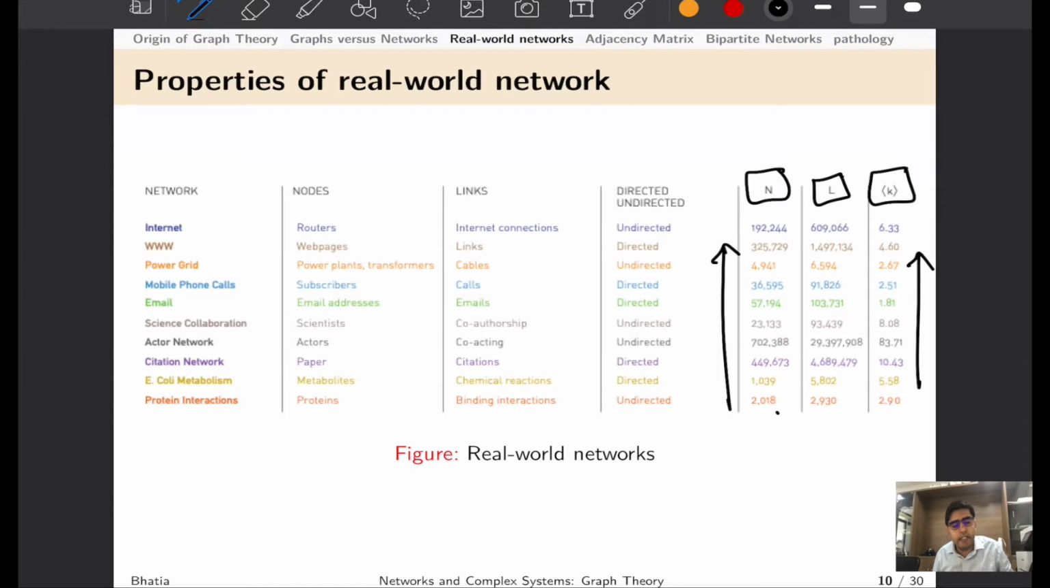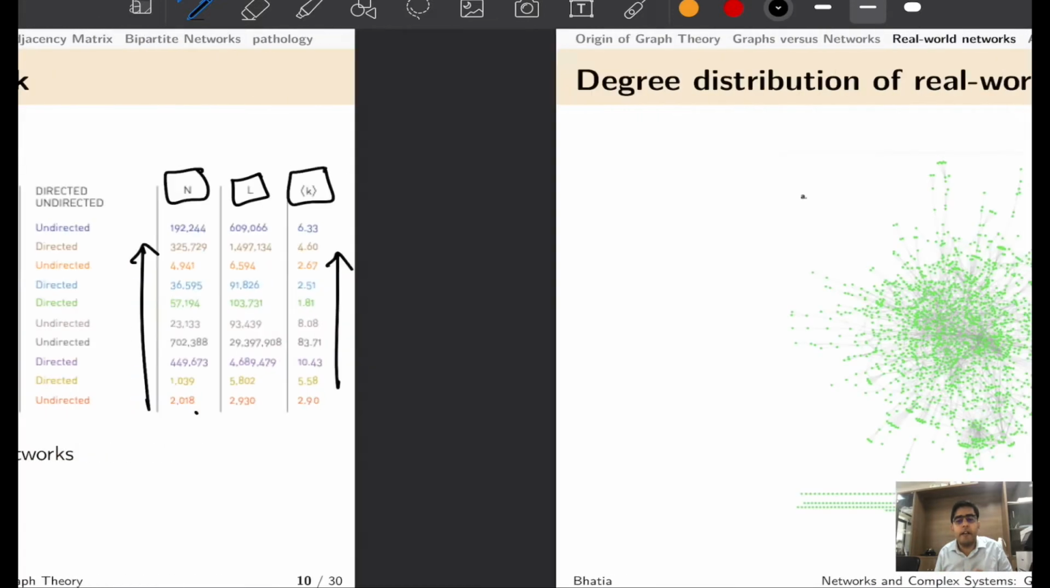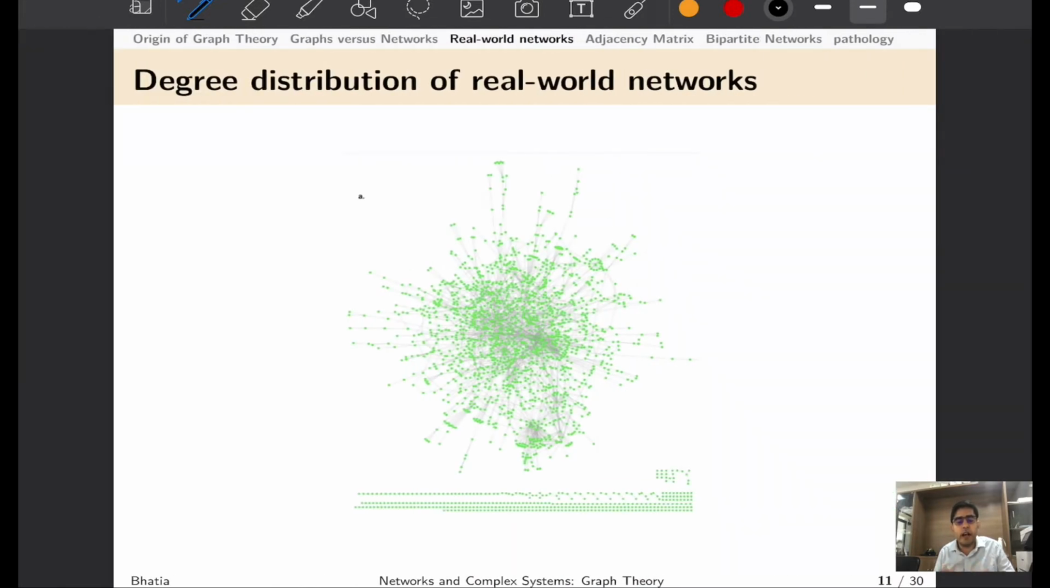And we will be using these examples of internet, www, power grid, email, and so on repeatedly throughout our courses. But we will also look into how similar various systems are to these characteristics of the network that we would be dealing with.